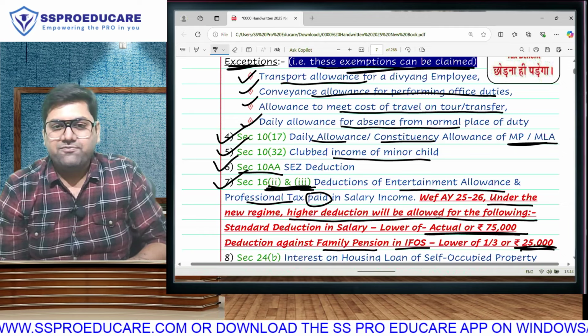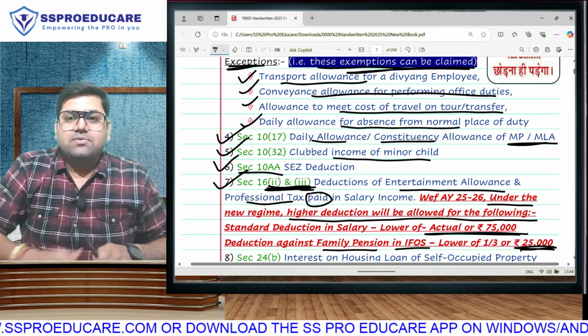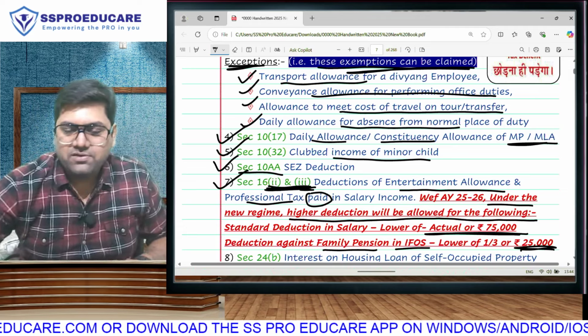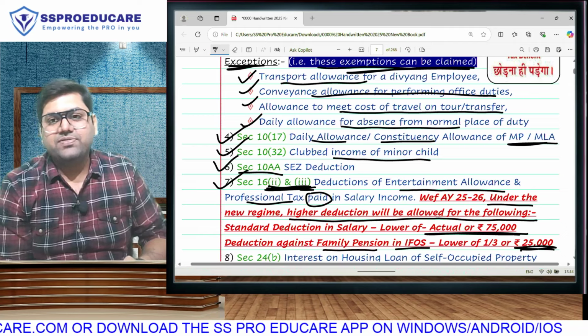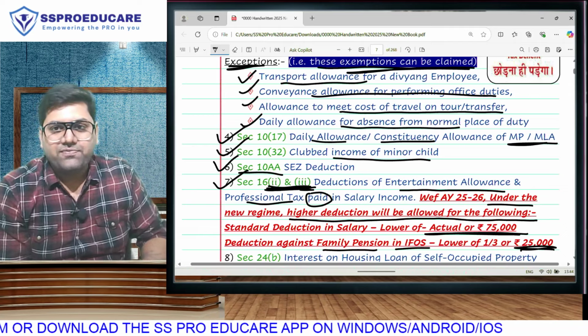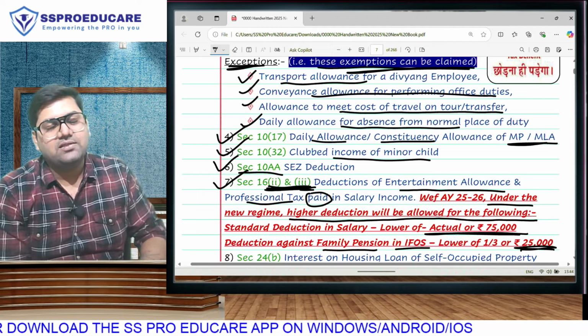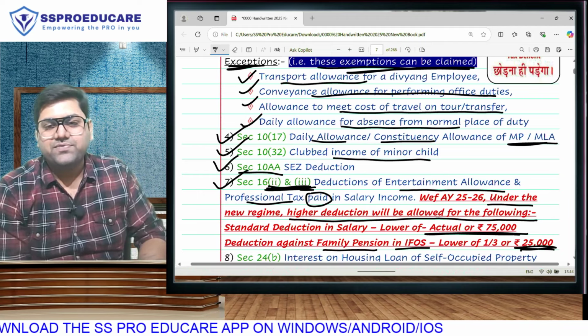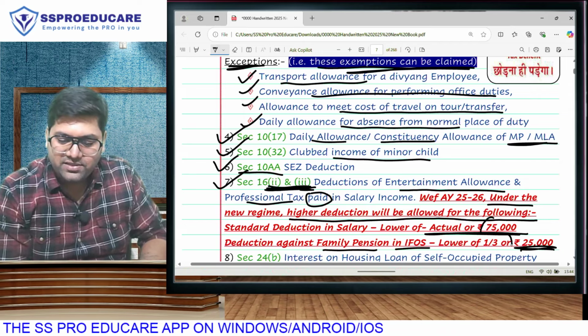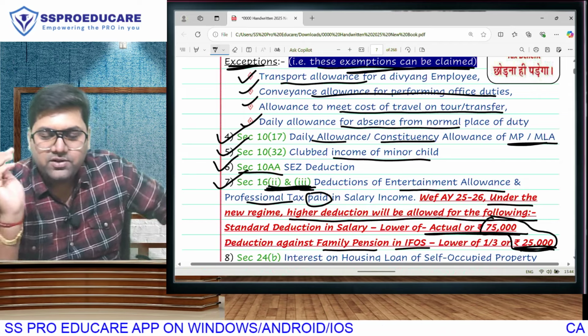Family pension deduction: old regime 1/3 or 15,000, whichever is lower; new regime 1/3 or 25,000, whichever is lower. This is how they are giving higher benefit in the new regime.